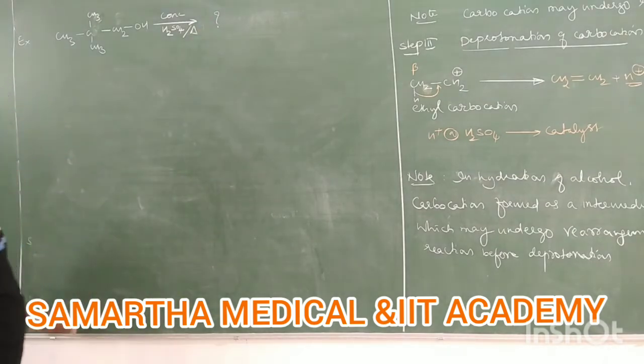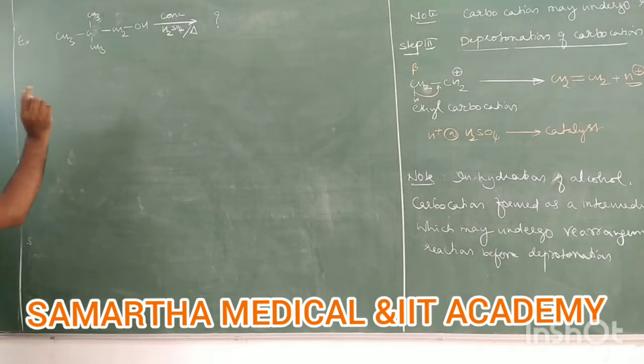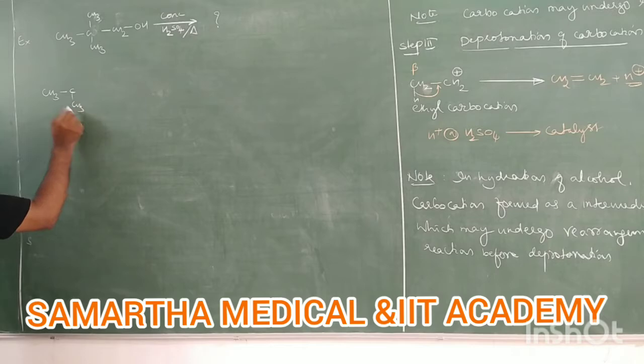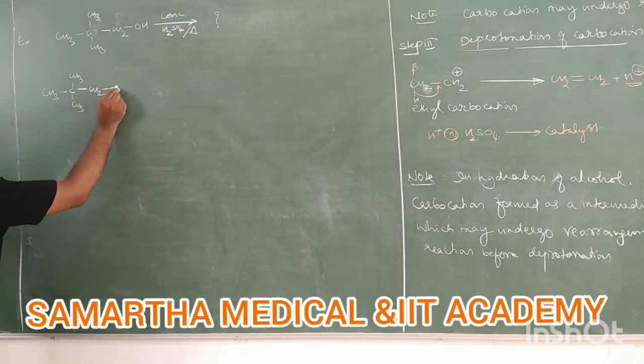So here you need to identify, you need to remember mechanism here, because otherwise you can't get product. You can't write proper product. See here, if you see the mechanism, in mechanism you will get carbocation. This is the alcohol given.